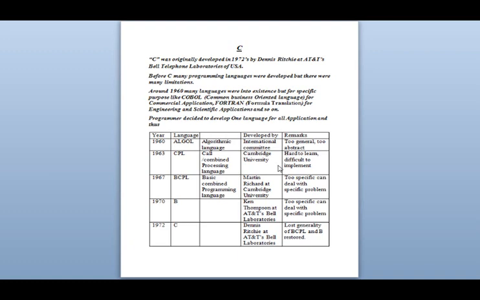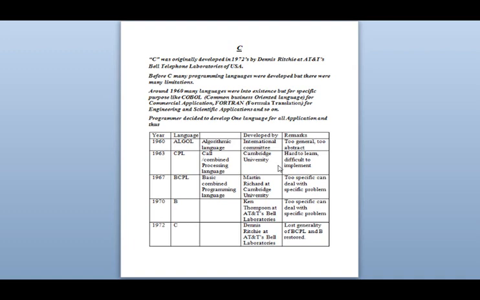The full form is algorithmic language. It was developed by an international committee. It was too general and too abstract. That means it was very hard and not able to satisfy the performance we wanted. And second, it was used only for a specific use.